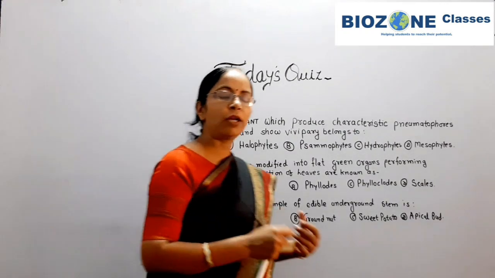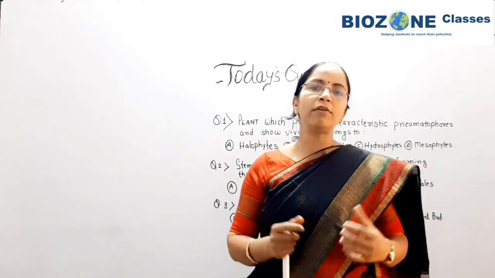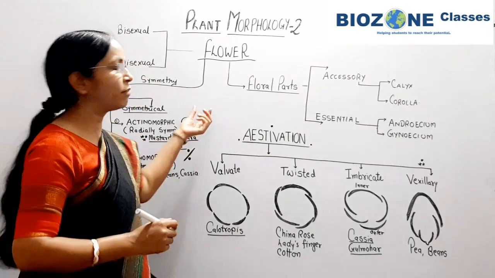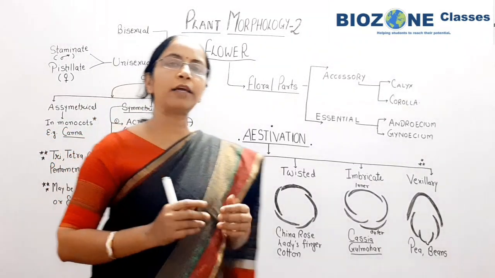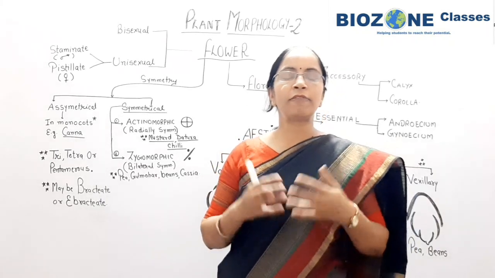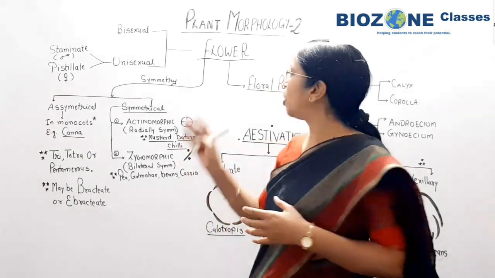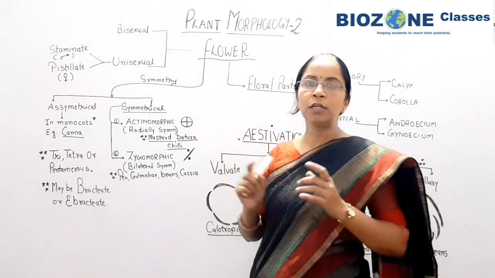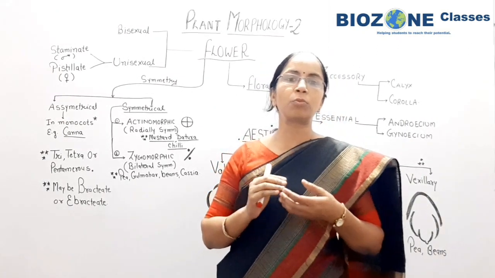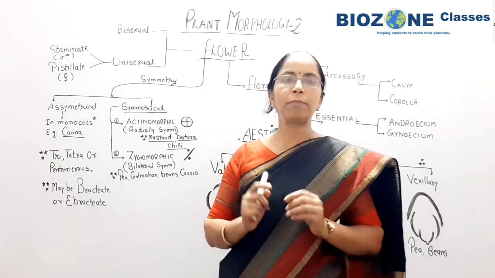And now we come towards our lecture session, where today we discuss the flower and its structure. So let's begin with the flower. As you all know, the flower is the reproductive part of the plant, and whenever a plant enters the phase of reproduction, we observe the flowering or blooming phenomenon. When we study the flower, one structure you remember is called thalamus. The basal swollen part of the flower where all the floral parts are present is called the thalamus.